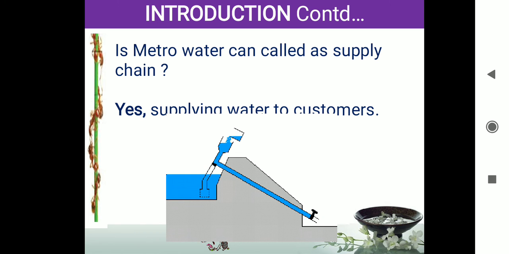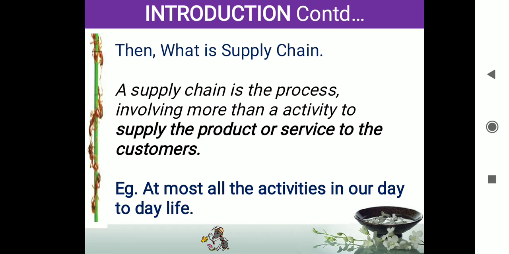Okay, next thing. So now, what is a supply chain? Supply chain is a process involving more than one activity. That is, any process that has more than one activity, and that process is intended to supply a product or a service to the customer, is called a supply chain. If you take this definition, almost all the activities we see or practice in our real life are called a supply chain.